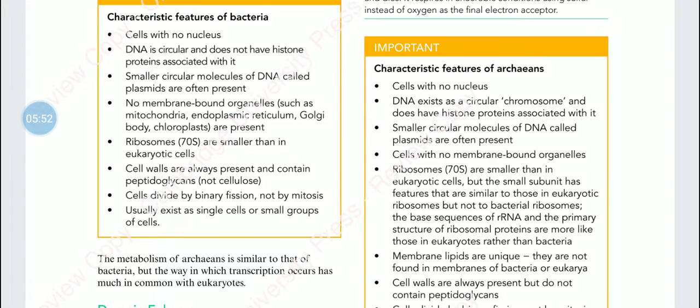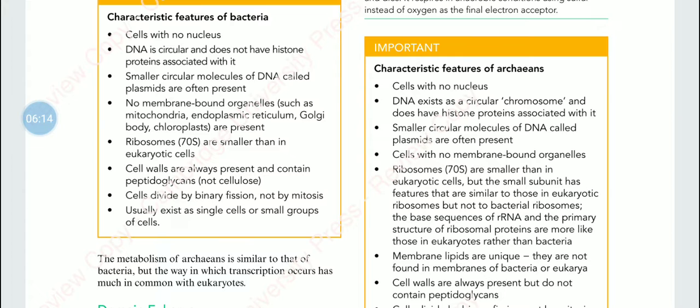They also have 70S ribosomes, smaller than in eukaryotic cells, but the small subunit has features similar to eukaryotic ribosomes and not bacterial ribosomes.